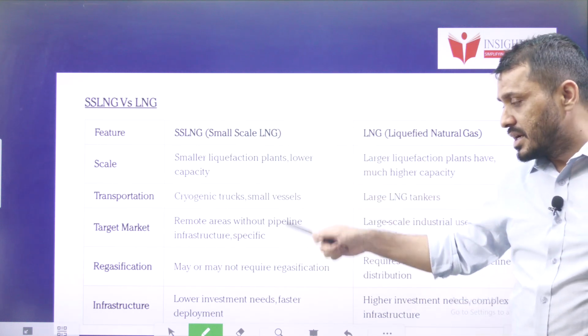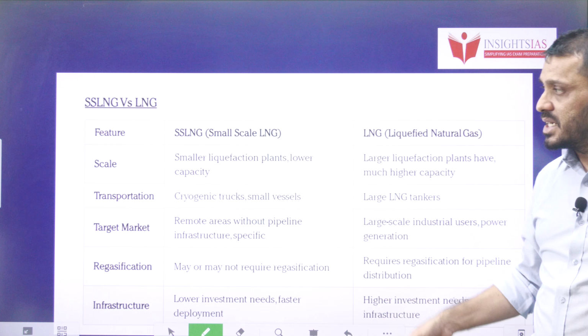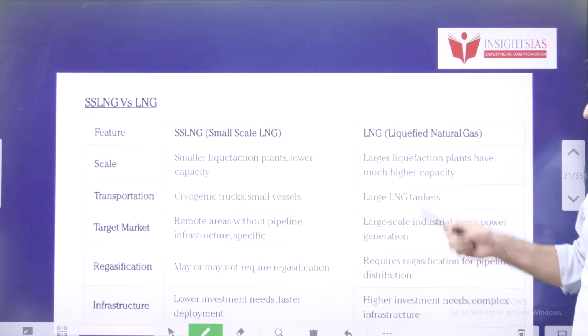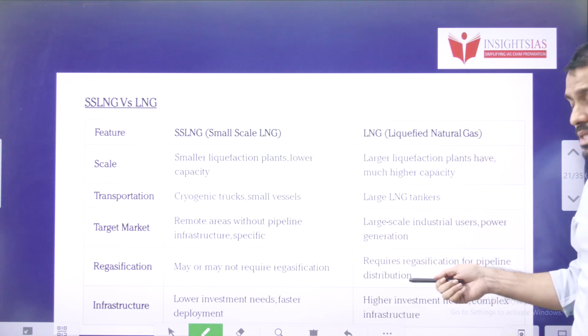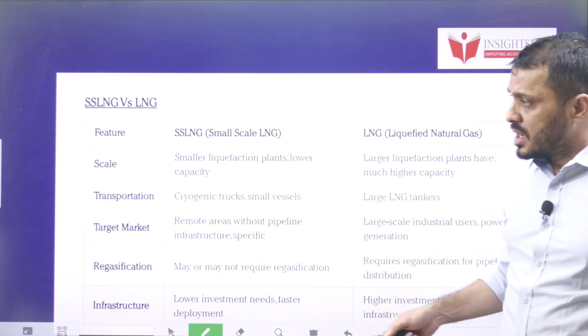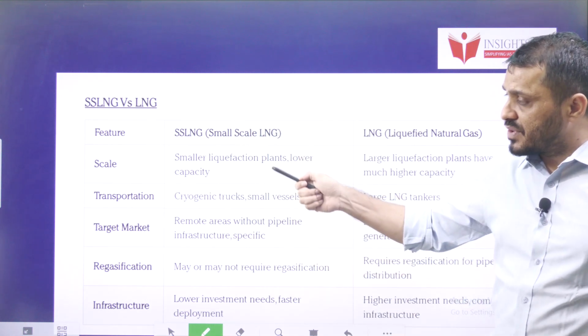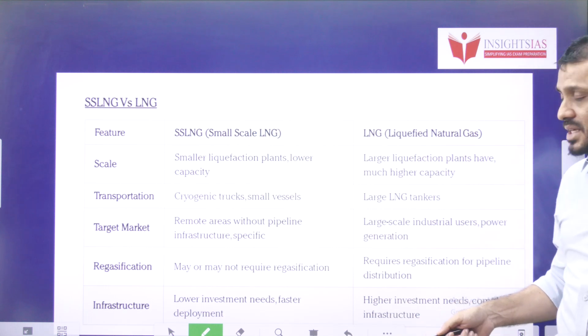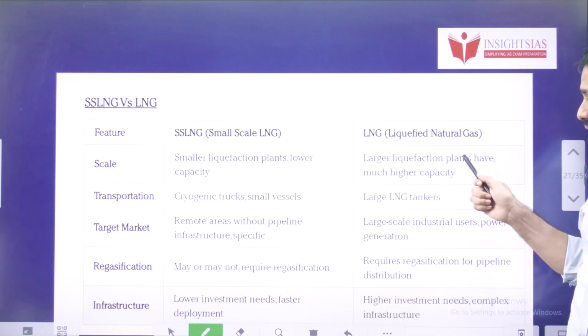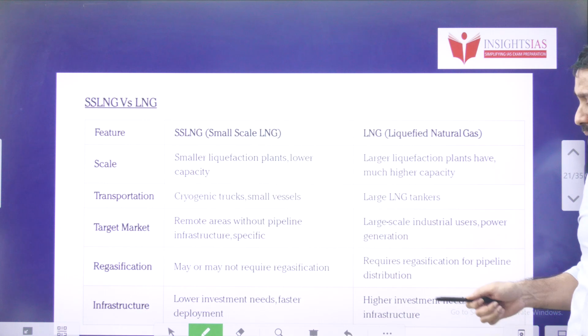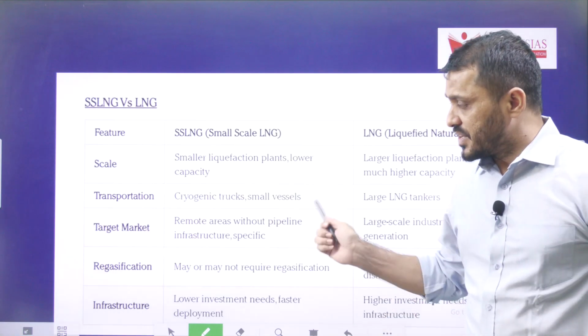Actually, this one requires a low investment, this small scale LNG, whereas the liquefied natural gas requires a substantial amount of investment. And in terms of the scale, it is for the smaller liquefaction plants with the lower capacity. This is for the larger liquefaction plants which have higher capacity. These are the main differences.